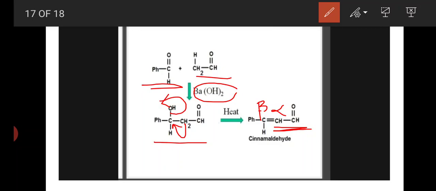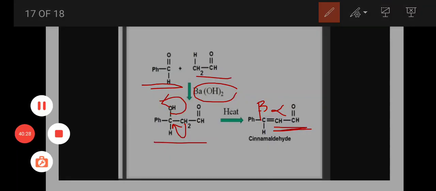Mixed aldol condensation means two different aldehydes participate in aldol condensation. That is mixed aldol condensation. Example: benzaldehyde and acetaldehyde condense with each other and form cinnamaldehyde. This is mixed aldol condensation.